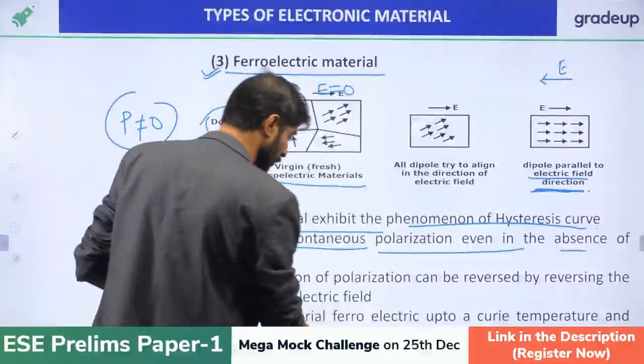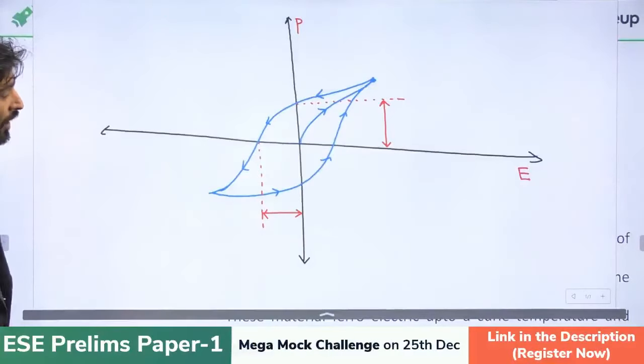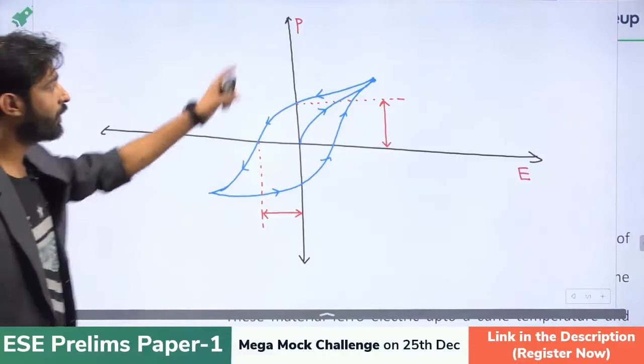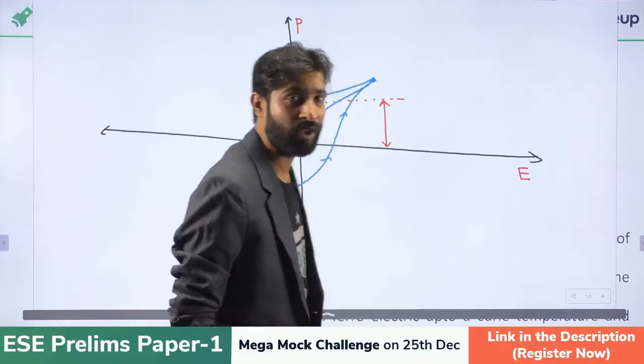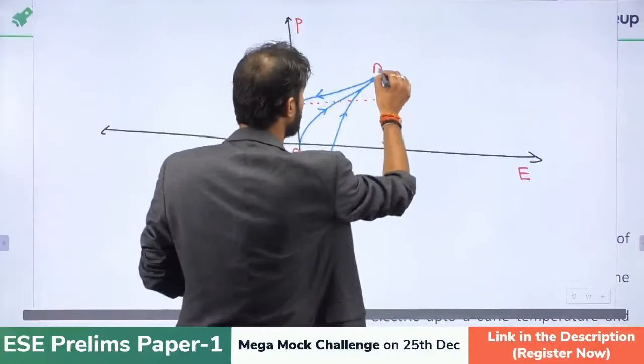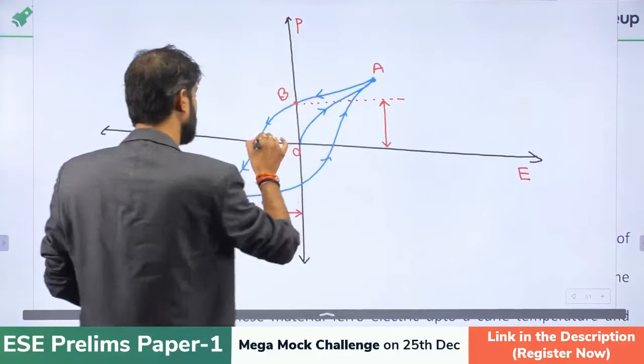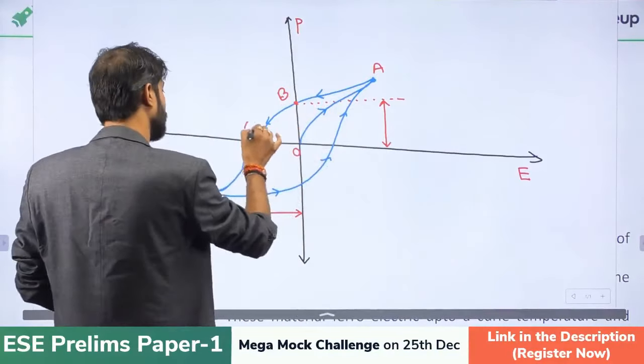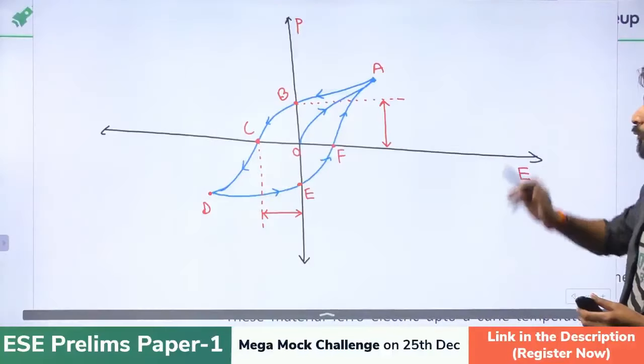Now, what about the hysteresis loop? So just remember about the hysteresis loop. I'm sketching the graph of P with respect to E, right? There will be some points I'm writing. That is the initial point O, that is A, I'm taking this as B, this as C, D, E, F, and again E. So that is called hysteresis, which is followed by the ferroelectric material.